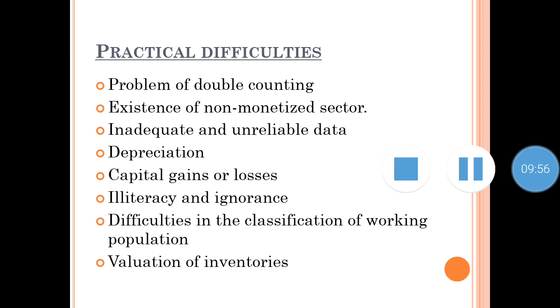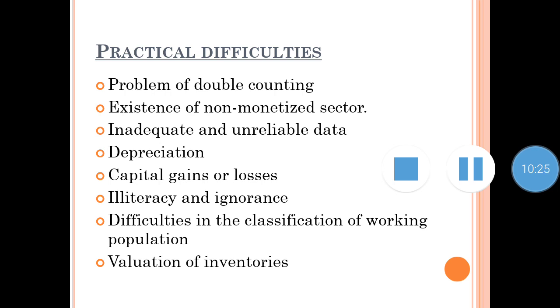So this flour becomes a final product for a house. The same flour becomes an intermediate product for a bakery shop where they actually prepare bread and all. So here the problem of double counting arises, and therefore it does not give a clear idea of national income.